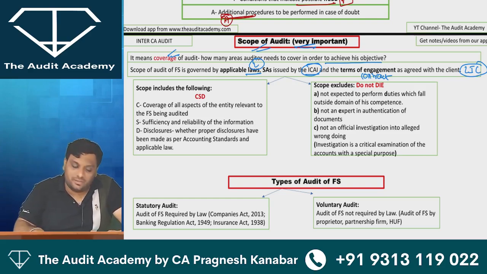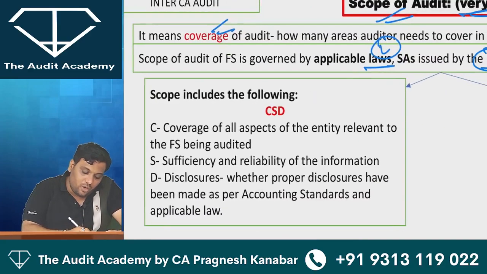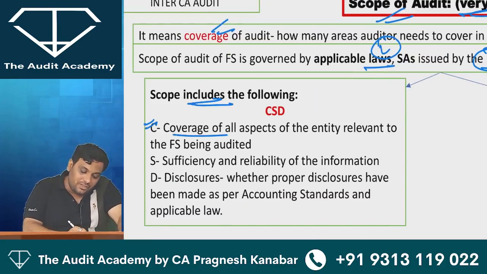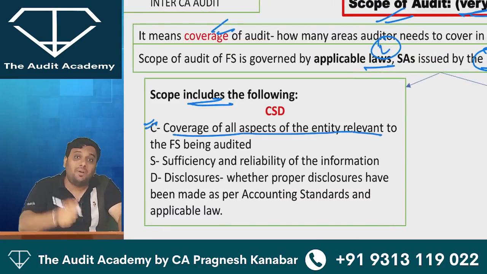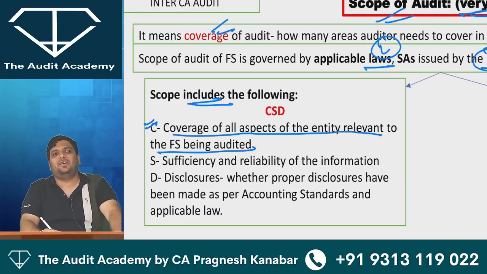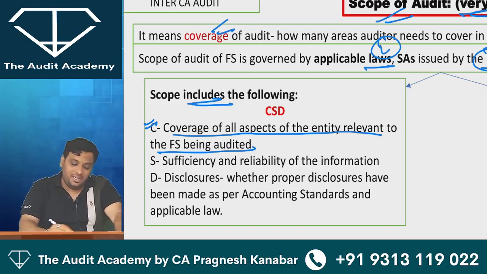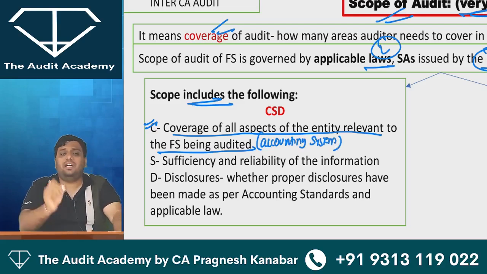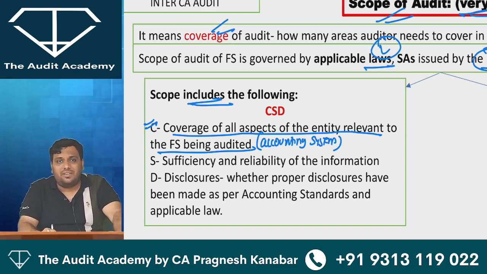Everyone over. Scope of audit. What it includes. C for coverage of all aspects of the entity, but which aspects that are relevant to the financial statements being audited. Right. Yes, I'll be worried about accounting system. I'll be worried about transactions, balances, disclosures. But I'm not going to be worried about every single operation.